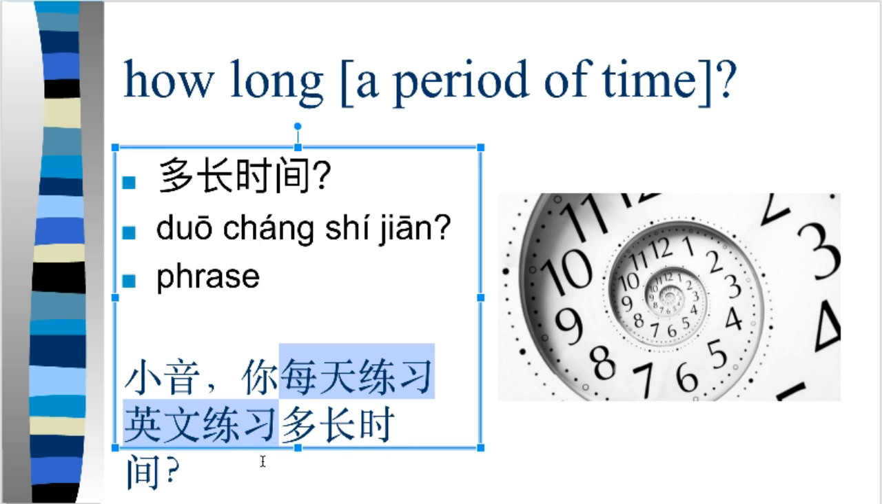So here, the duration of time is a complement. Right? It's describing how long this action took place. The action is practice. The verb here is 练习, practice, and then you're describing how long it took. In this case, 一个钟头, 两个钟头.